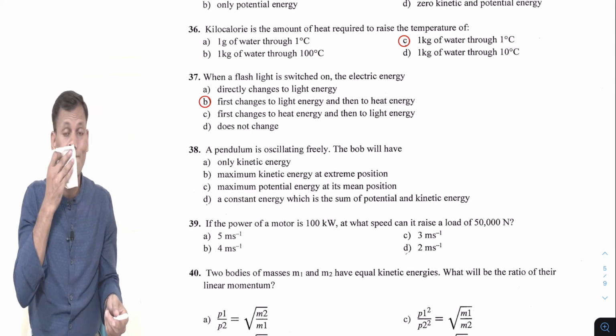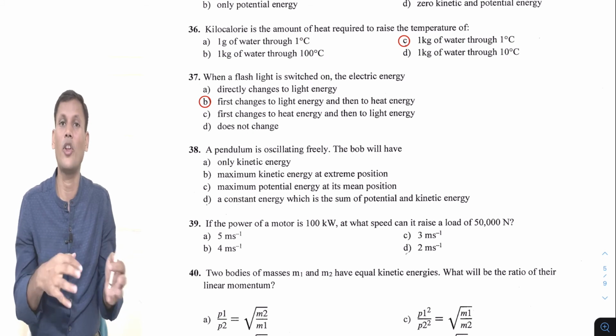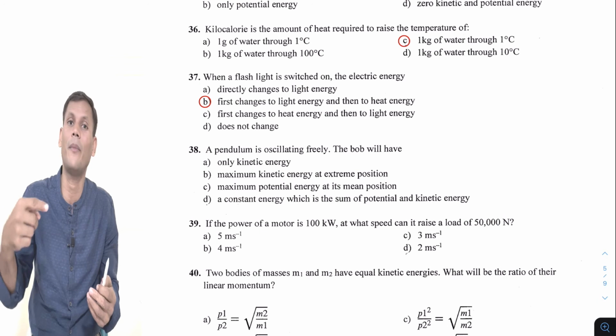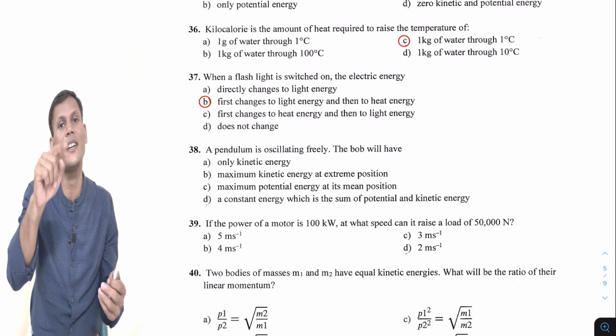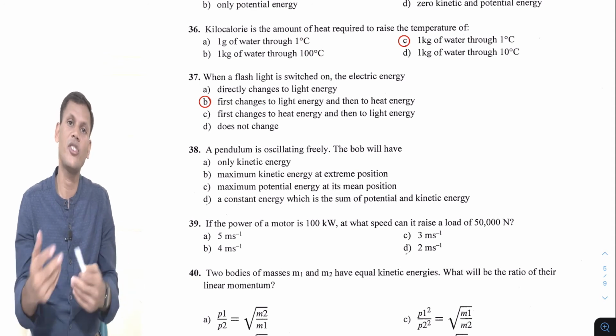And in a normal bulb, which Thomas Alva Edison invented with a tungsten filament, in that also first heat energy, then light energy. But about the flashlight, it is light energy, then heat energy.